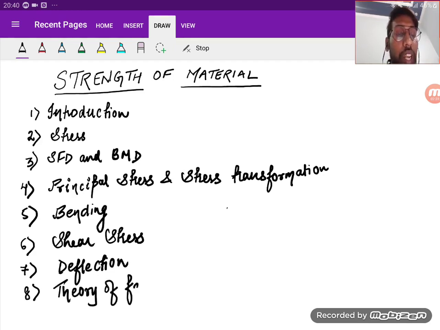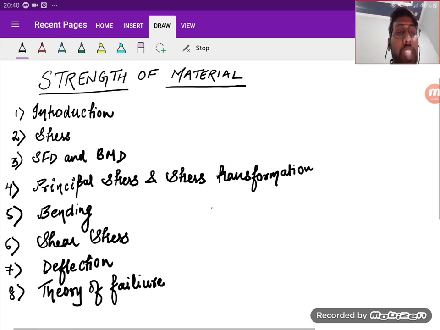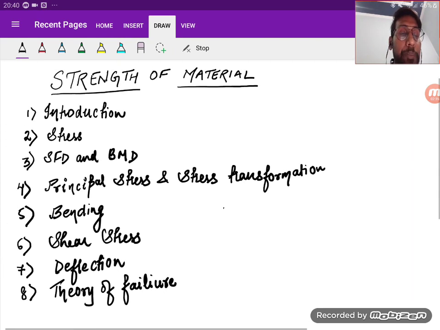So these are 8 basic chapters. If I say properly, the first 4 are the only basic chapters, the next 4 are the application.